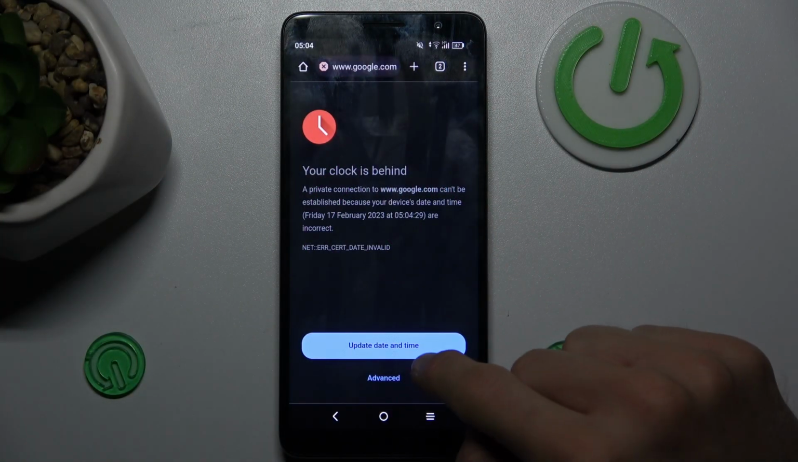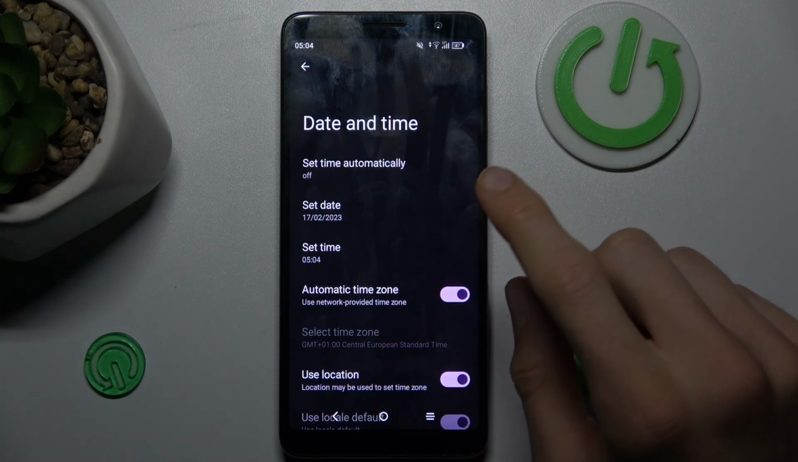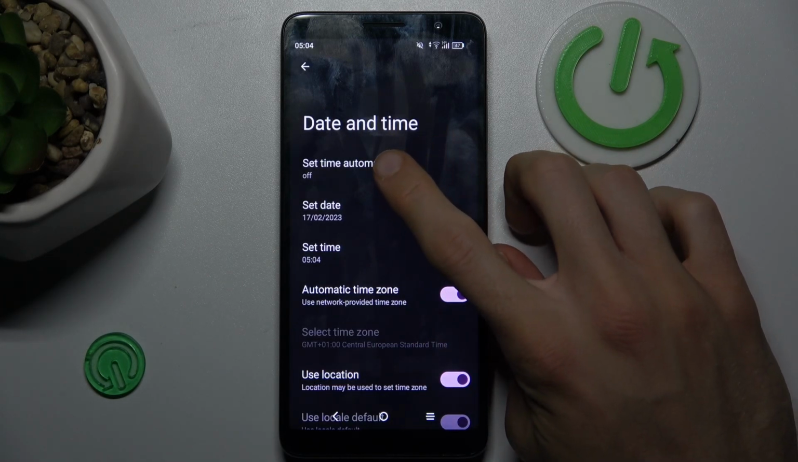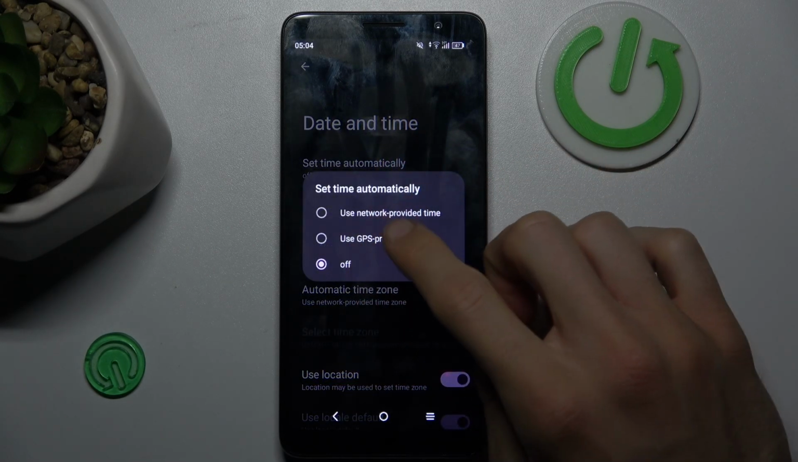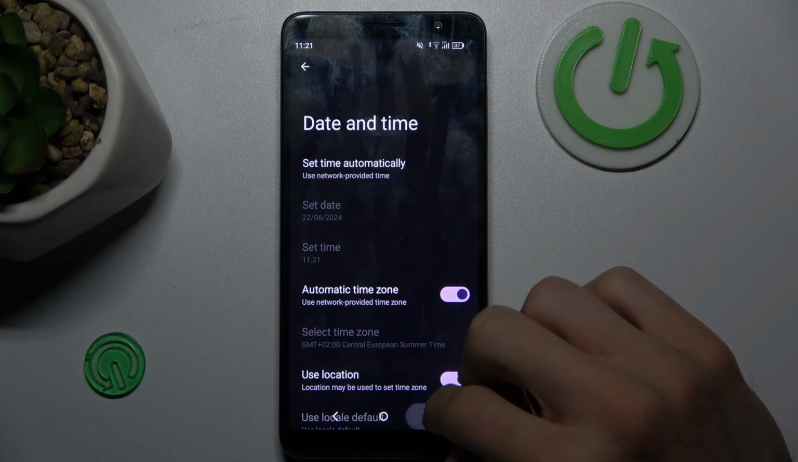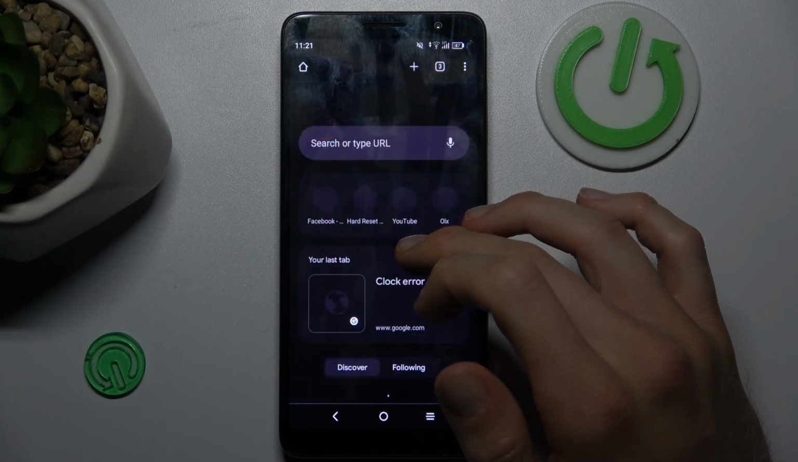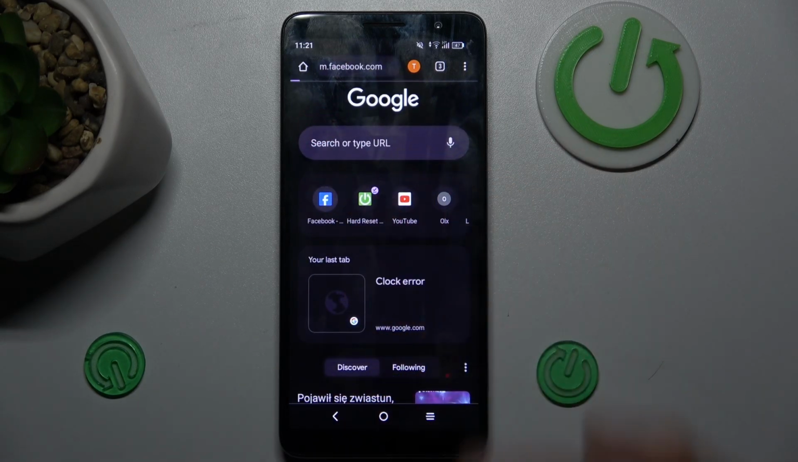To fix it, tap on update date and time and we get fast access to our settings and date and time selection. In it, we must set time automatically off. To fix our problem we need to change it to use network provided time. And that's all, we can go back and try to search something and it is working right now and we can use it.